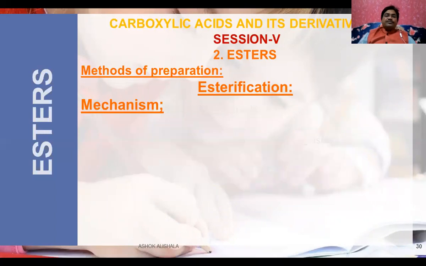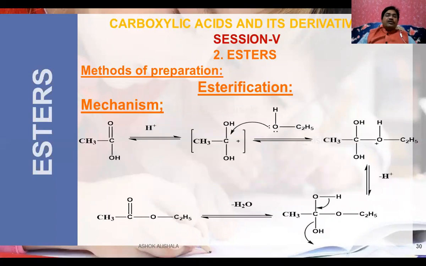Now let us see the mechanism of this esterification. The H plus ion, the first step, is the protonation step, where the pi bond is shifted and the proton is attached to the oxygen. Due to this protonation you get a carbocation, which is an electrophilic center.